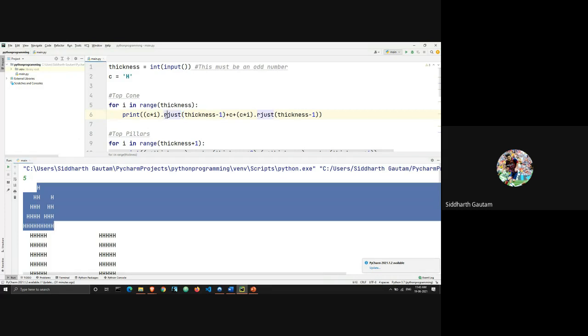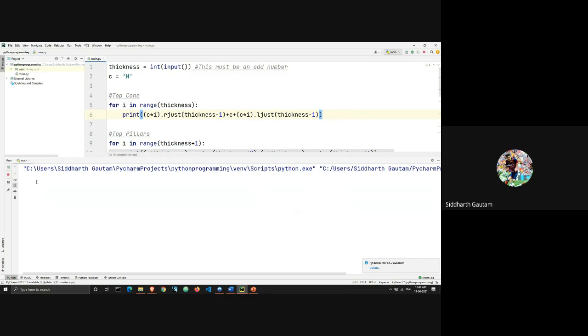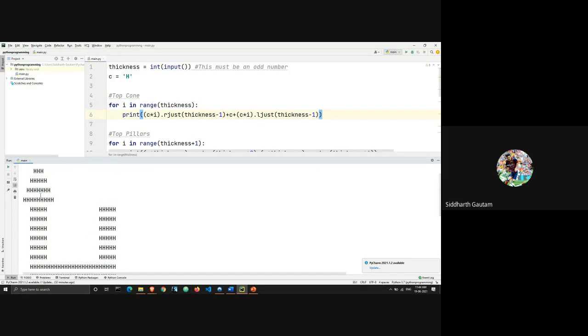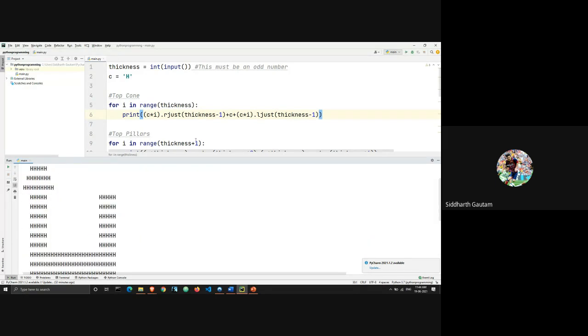That's why we are using the right justification. This is what we figured out by experimenting. We changed one value and saw how it affected the code, and through that we learned how to use justification. So I changed back to ljust, typed 5 again, and our thing goes back to normal.